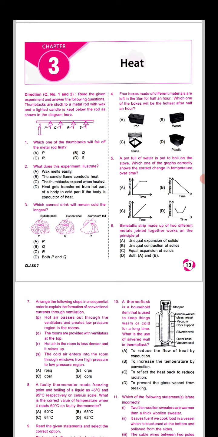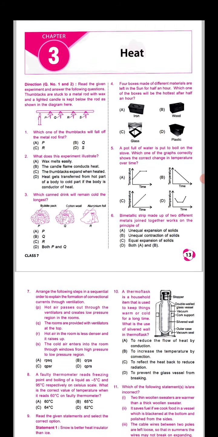The first question is, read the given experiment and answer the following questions. Thumbtacks are stuck to a metal rod with wax and a lighted candle is kept below the rod, as shown in the diagram here.